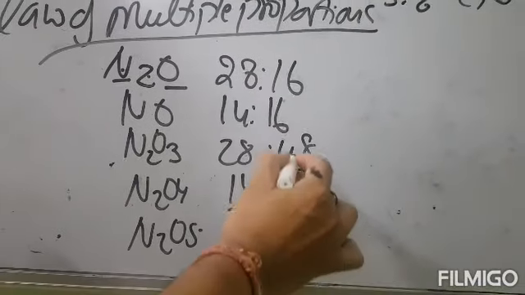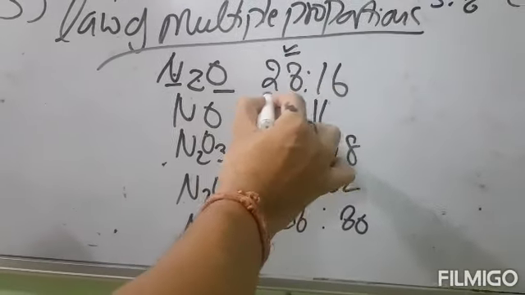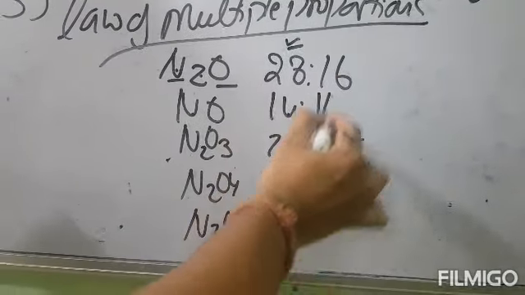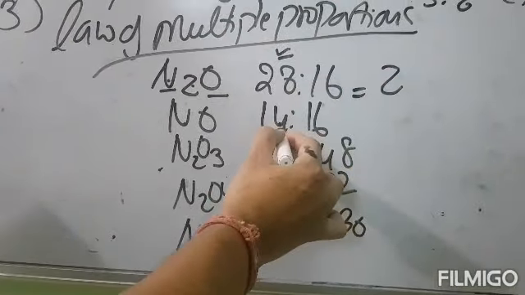Now we are going to fix the mass of nitrogen. So here we can multiply this by 2, so we'll get only those that are not in 28.